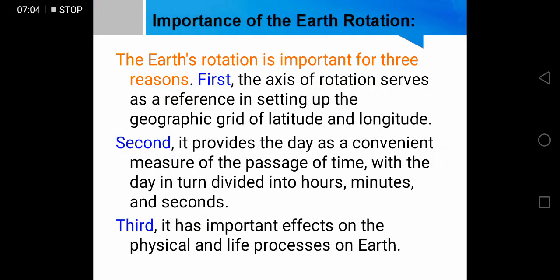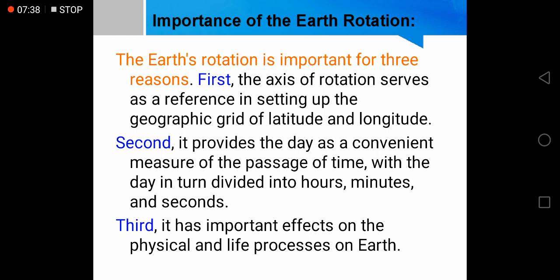Importance of Earth rotation. Let's have a look at what is the importance of Earth rotation. The Earth's rotation is important for three reasons. First, the axis of rotation serves as a reference in setting up the geographical grid of latitude and longitude. Second, it provides the day as a convenient measure of the passage of time, with the day in turn divided into hours, minutes, and seconds. Third, it has important effects on the physical and life processes on Earth.